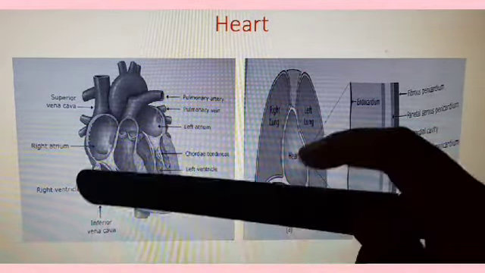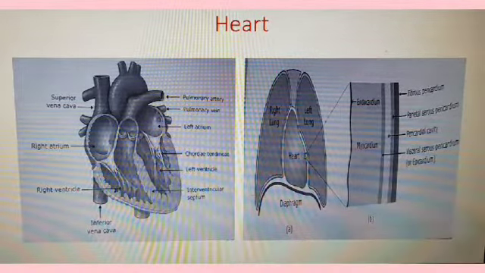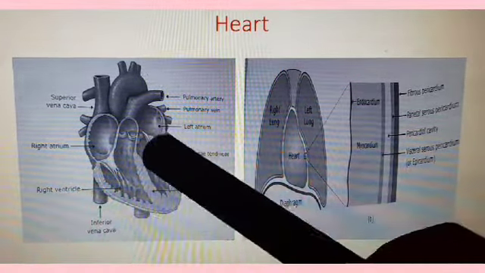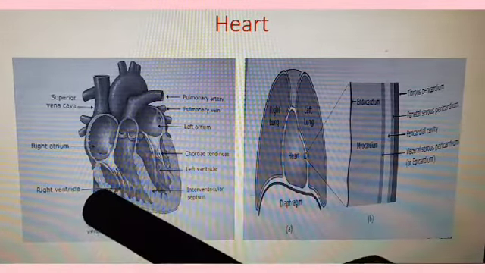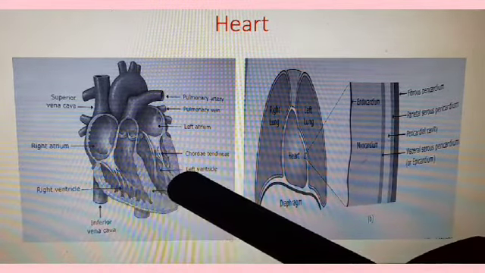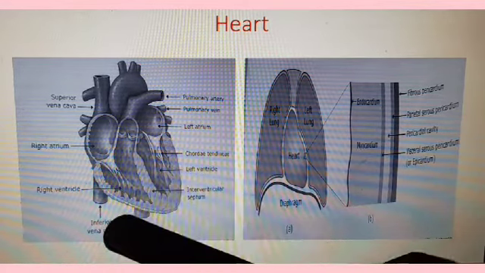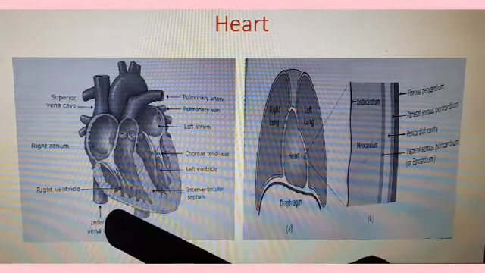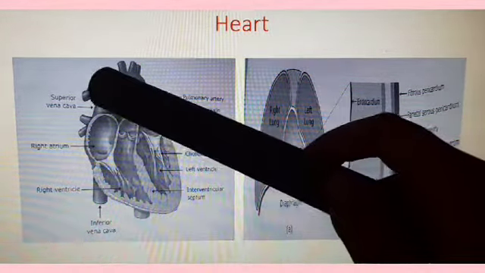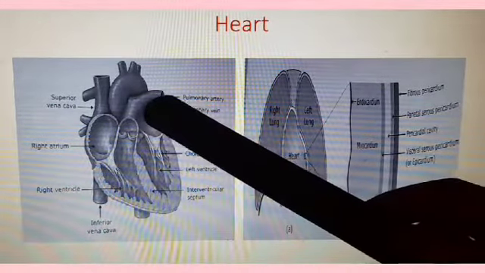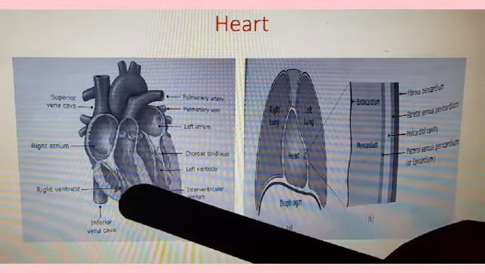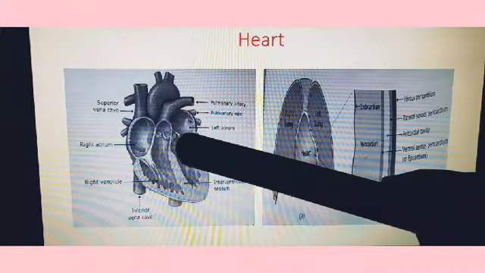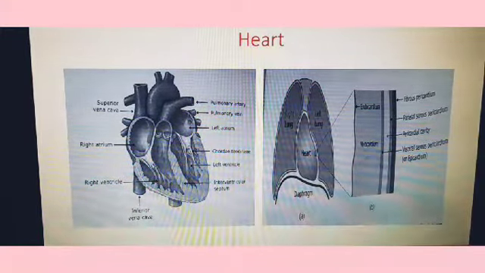This is another diagram of the heart. This is the left atrium, this is the right atrium, this is the right ventricle, and this is the left ventricle. This is the inferior vena cava, this is the superior vena cava. This is the pulmonary artery and this is the pulmonary vein.